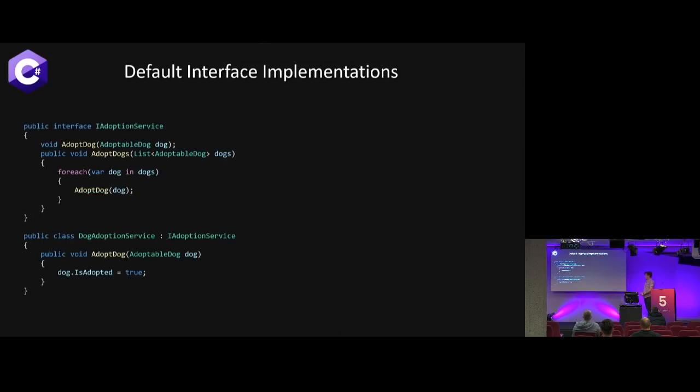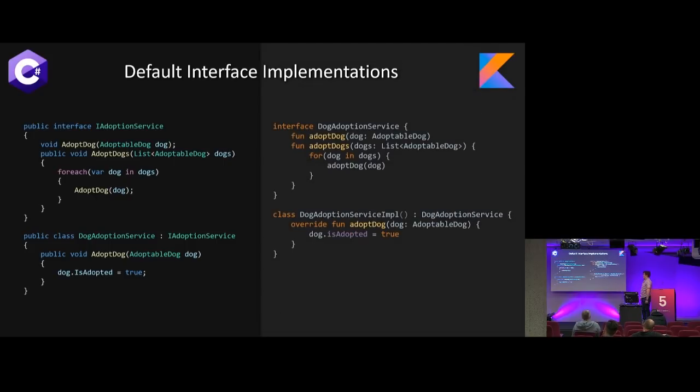We also were introduced to default interface implementations. I know some of you probably already went to all the C# 8 talks, and I think one of them at least talked about this quite a bit. But if you remember our original interface conversation comparing C# to Kotlin, the left side was only those 2 definitions in the contract rather than an actual implementation. This time around, these look a lot more similar, where we actually are able to implement adopt dogs. It has to be explicitly public in IAdoptionService, where we get the nice default public on the right. But other than that, it's still basically the same.